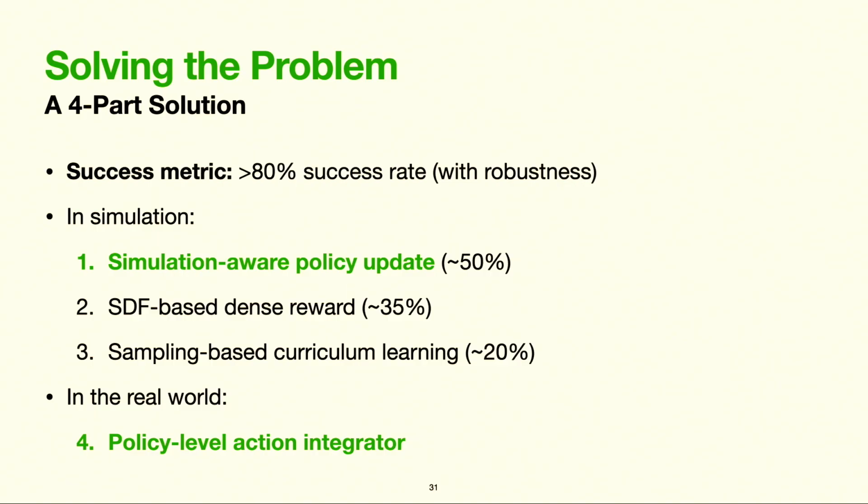For sim to real, we defined success here as achieving at least 80% success rates in the real world, while being robust to randomized part poses, perception noise, and control error. Of course, 80% is not enough for industry standards, but it was our starting point.